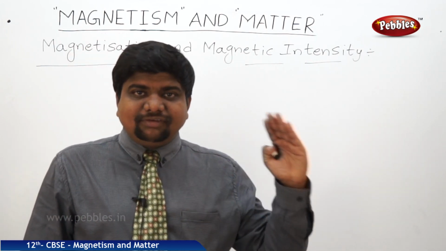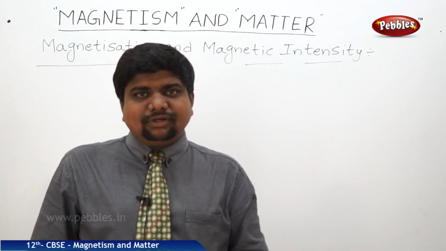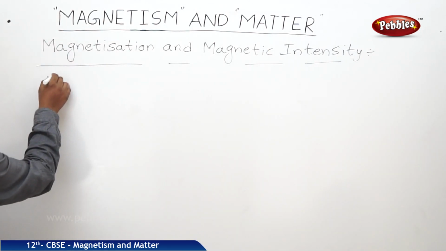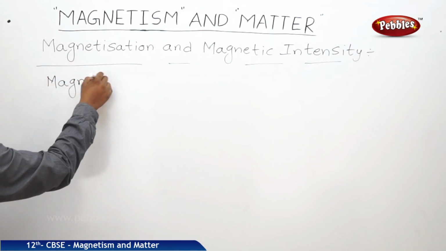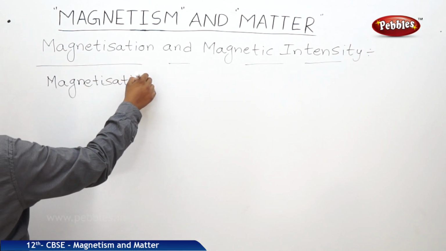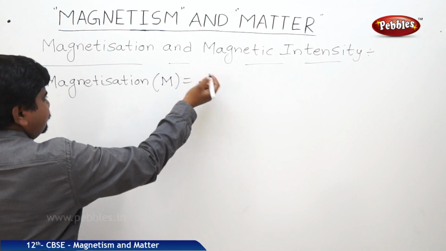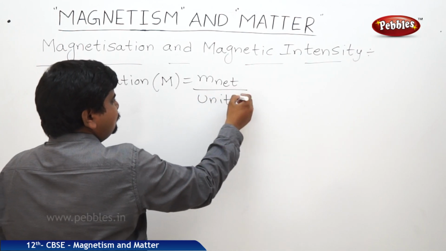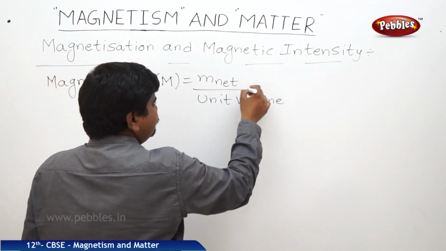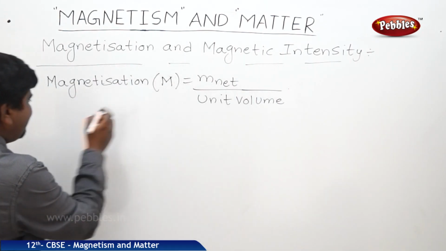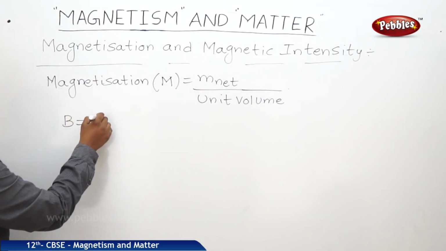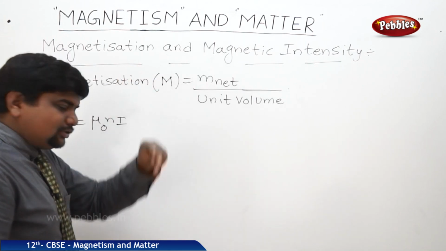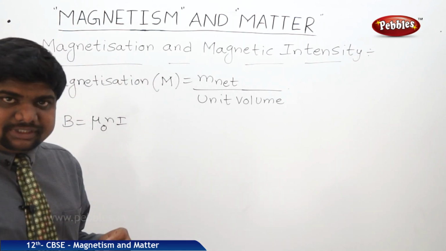The magnetization, capital M, is equal to M net per unit volume. We know that magnetic field strength B is equal to mu naught Ni, where N is the number of turns per unit length, I is the total current passing through it, and mu naught is the permeability.